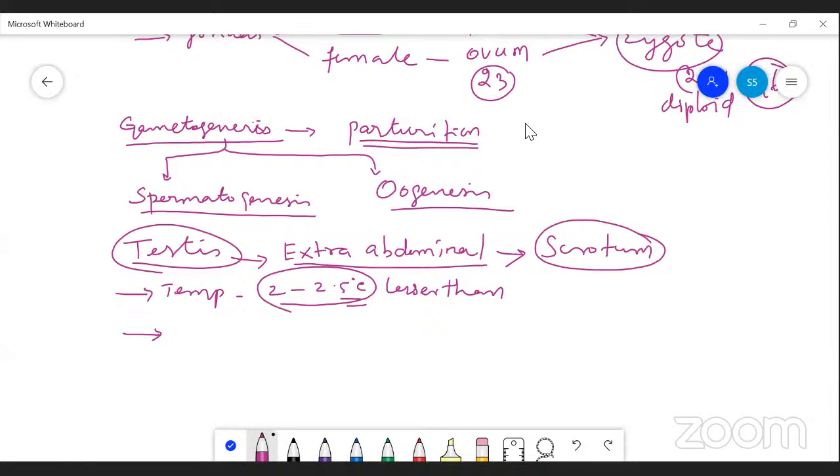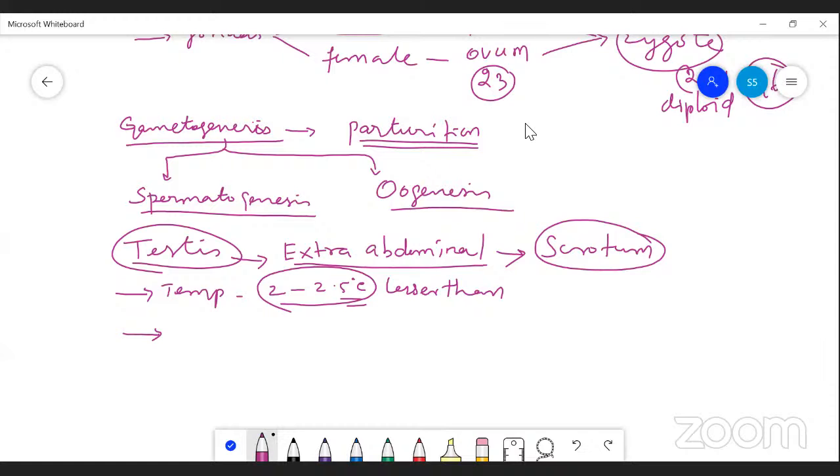If the temperature in the scrotum were as high as our body temperature, the sperm would die, because sperms are more temperature-sensitive cells.